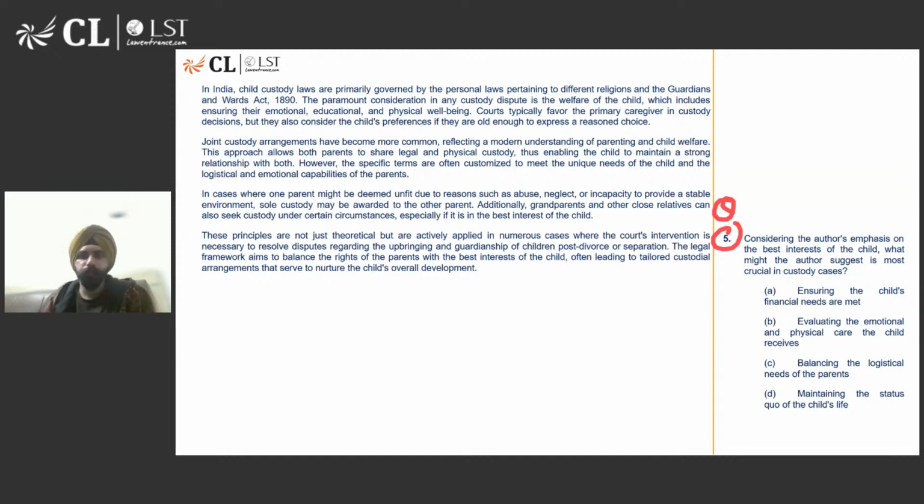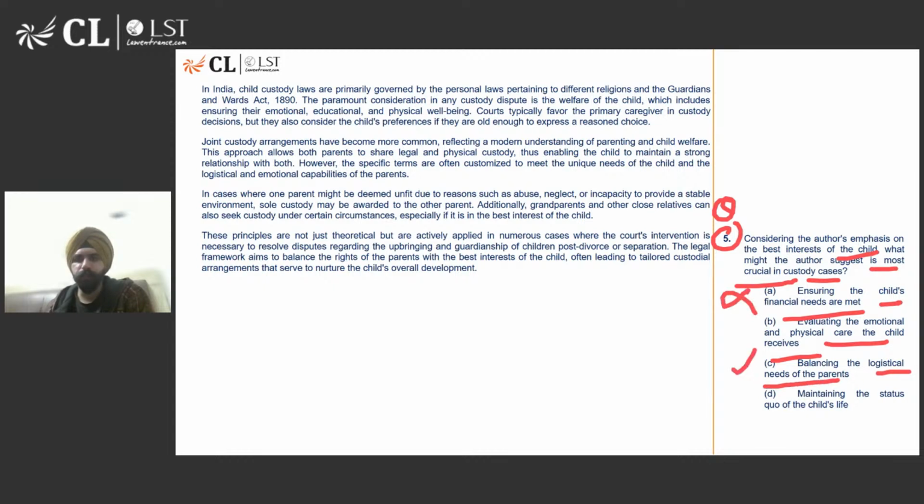Priyanshi says B, Udit says D, Rudra says B, Anusha says D. So we have two responses for B, two responses for D. Okay. All right, let's look at the question. Considering the author's emphasis on the best interest of the child, what might the author suggest is the most crucial in custody cases? Ensuring the child's financial needs are met, evaluating the emotional and physical care the child receives, balancing the logistical needs of the parents.